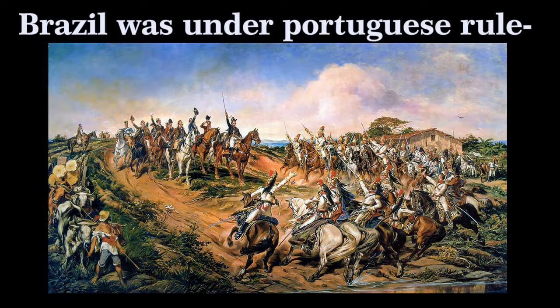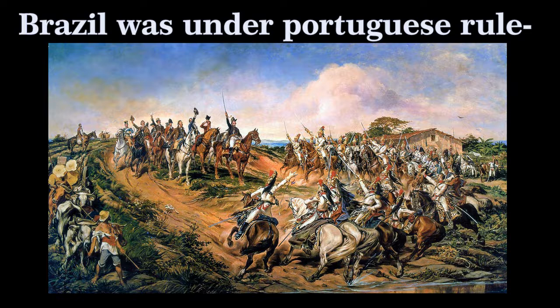Let's have a look at historical background and the current status of Brazil. Brazil was under the rule of the Portuguese for more than 3 centuries. It got independence on 7th September 1822. From 1930 to 1985, Brazil had a military government. From 1985, it has had a federal presidential republic type of government.